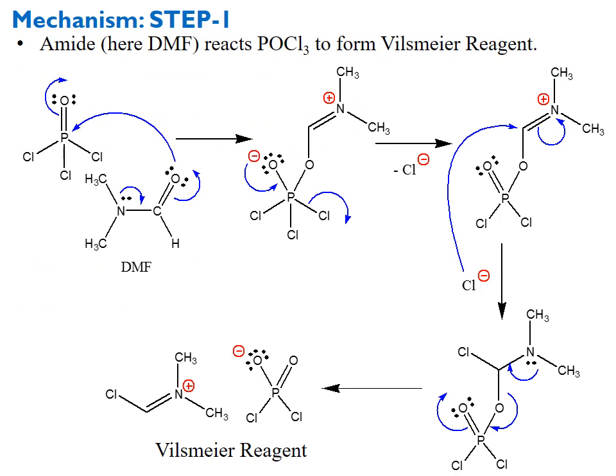This is the mechanism. The mechanism consists of different steps. As I told you in the previous slides, the first step is the reaction of an amide with an acid chloride to produce a Vilsmeier reagent. See this one, this is POCl3, phosphorus oxychloride, and this is N,N-dimethylformamide, short form DMF. The lone pair of nitrogen will move inward, and the double bond between carbon and oxygen will attack at phosphorus, and the bond between phosphorus and oxygen moves toward the oxygen.